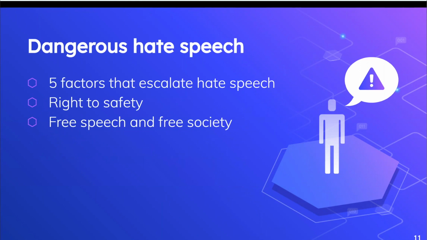When 2 of these 5 factors are valid, we see a clear violation of a person's basic human rights to psychological and physical safety, threatening our fundamental freedoms. When privileged groups of people can threaten the safety and rights of marginalized groups of people through inflammatory speech, we are allowing the cultivation of violence and hatred within our society.